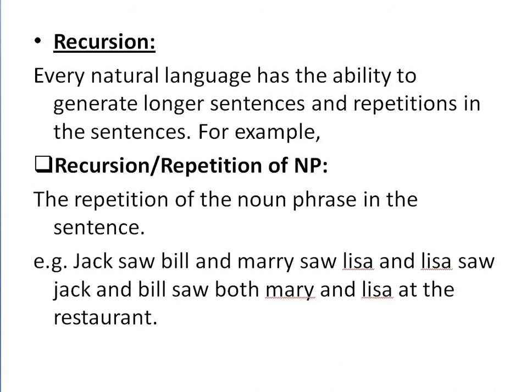For example, in the Urdu language, I can say Jack ne Bill ko dekha, or Mary ne Lisa ko dekha, Lisa ne Jack ko dekha, or Bill ne dono Mary aur Lisa ko dekha restaurant par. So this is the recursion or repetition, a universal feature which is present in every person.